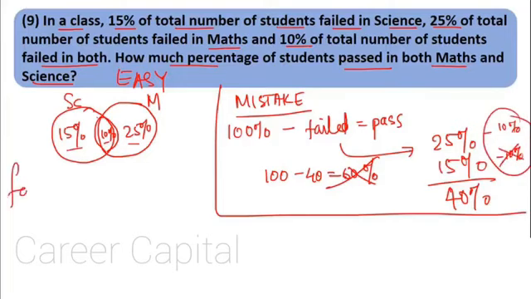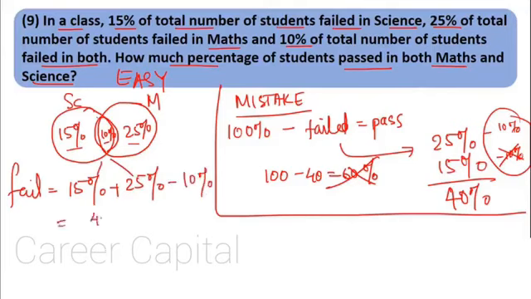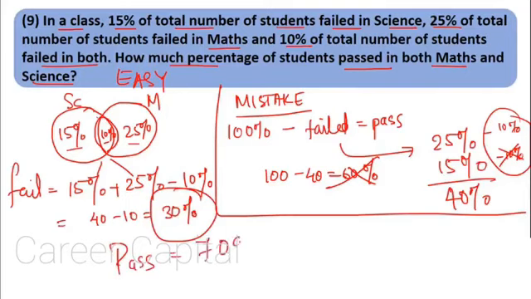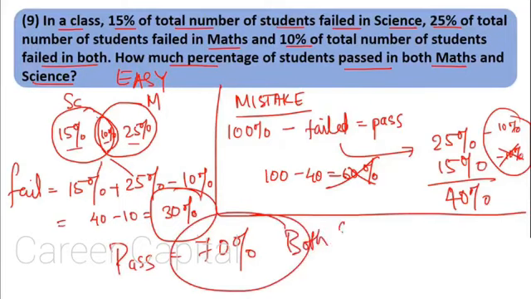So how many students failed? First 15% science, right? Then 25% maths. Now 10% has been counted two times. Once over here, once over here. So remove 10%, right? What you will get? 40 minus 10 equal to 30%. So 30% students failed. How many passed? 100% minus 30% is 70%. 70% students passed in both science and maths.